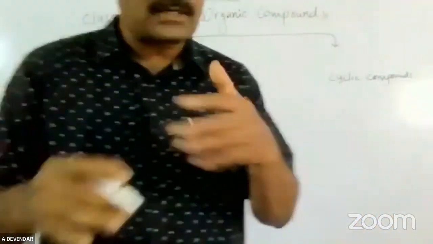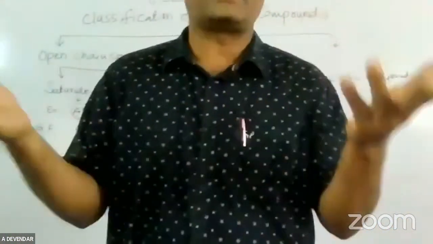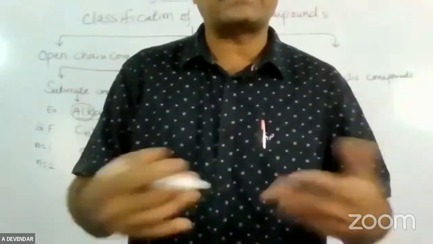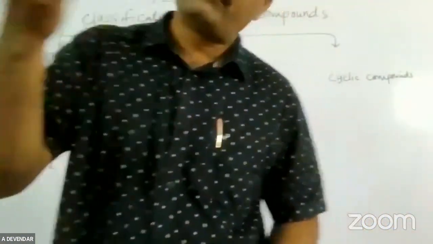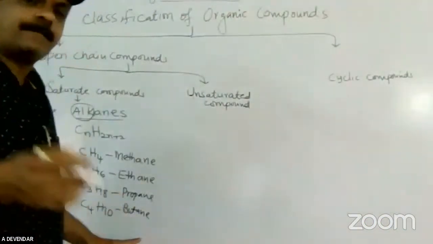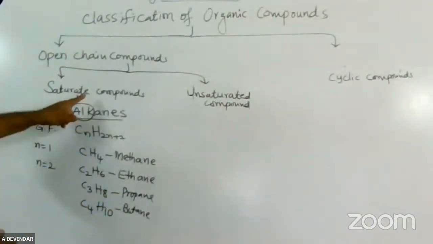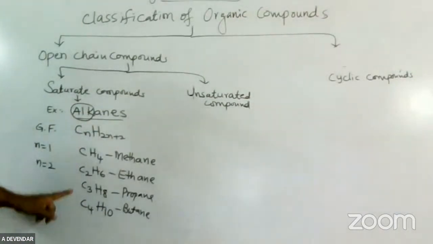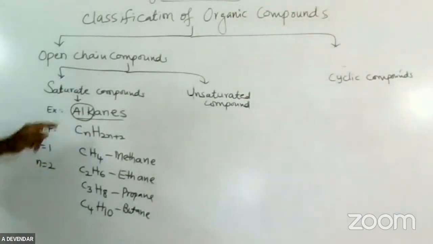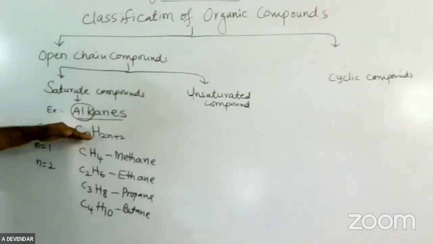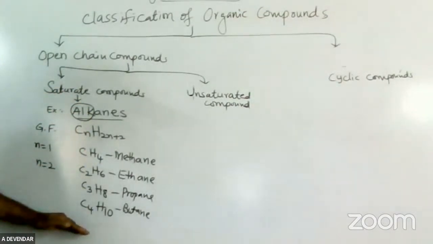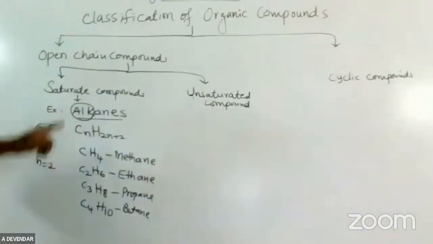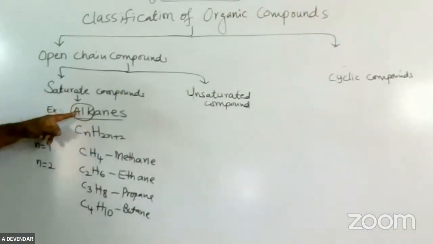Up to dec is given perfectly. Next, after that, the naming is made from decane only. So you have to remember at least these carbon atom numbers. See friends, here your alkanes have the general formula. I am writing so many carbon compounds which are present in the saturated hydrocarbons. This is the alkane series.